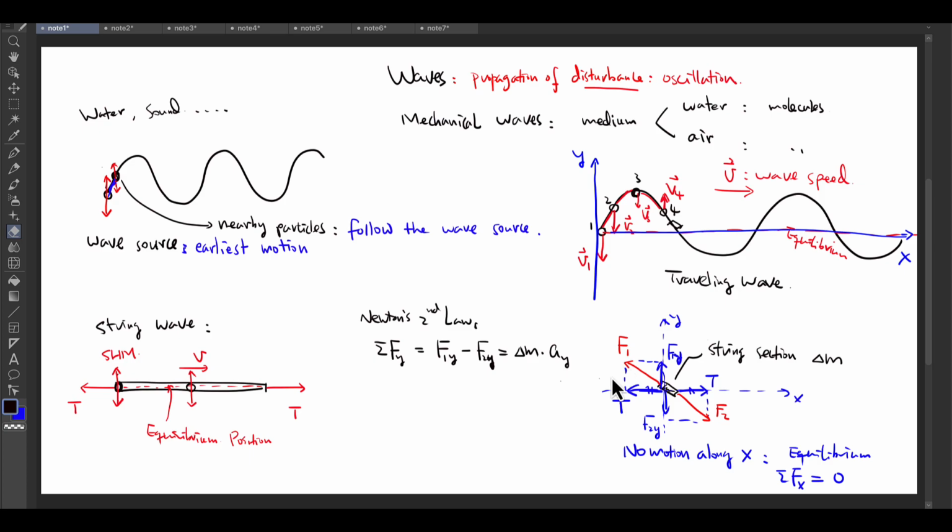So we know these two T's are the same in the horizontal direction.